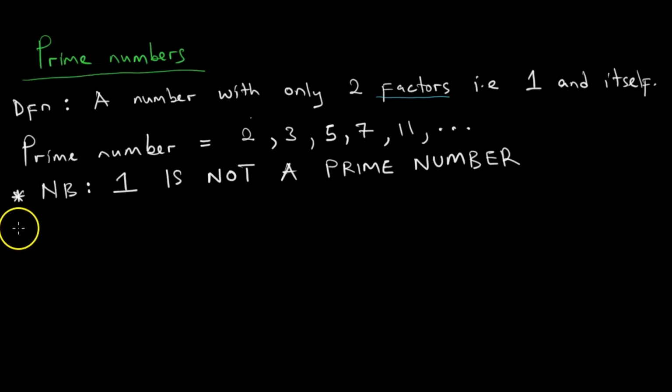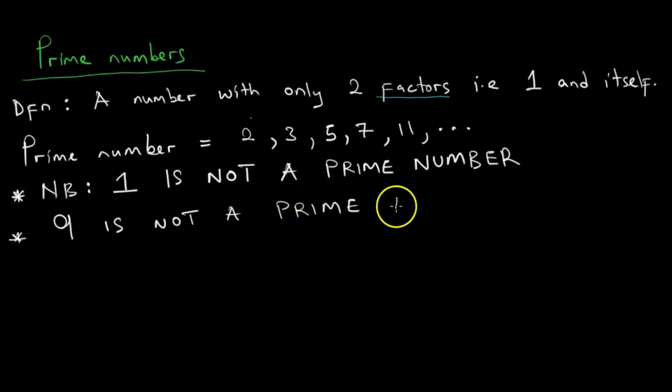The second thing we learn is that 9 is not a prime number. It's funny, but 9 is not a prime number. Come to think of it, you see that 9 cannot be a prime number because it has three factors, 1, 3, and 9.